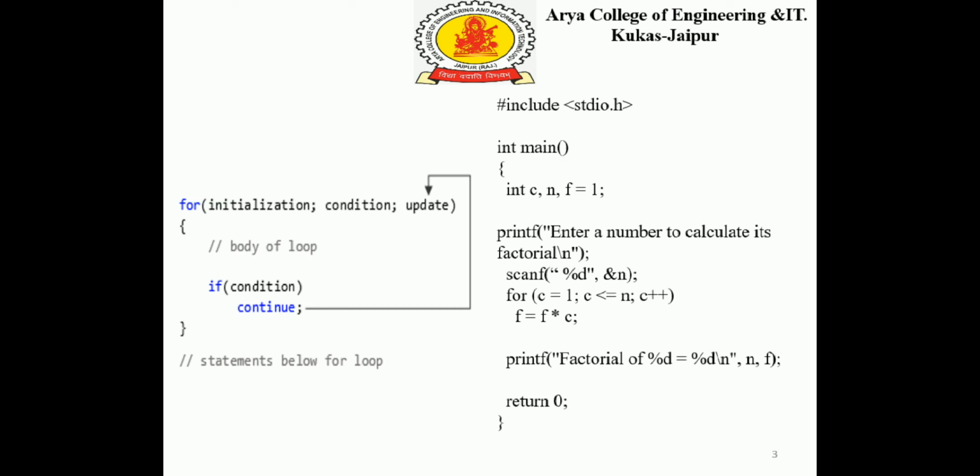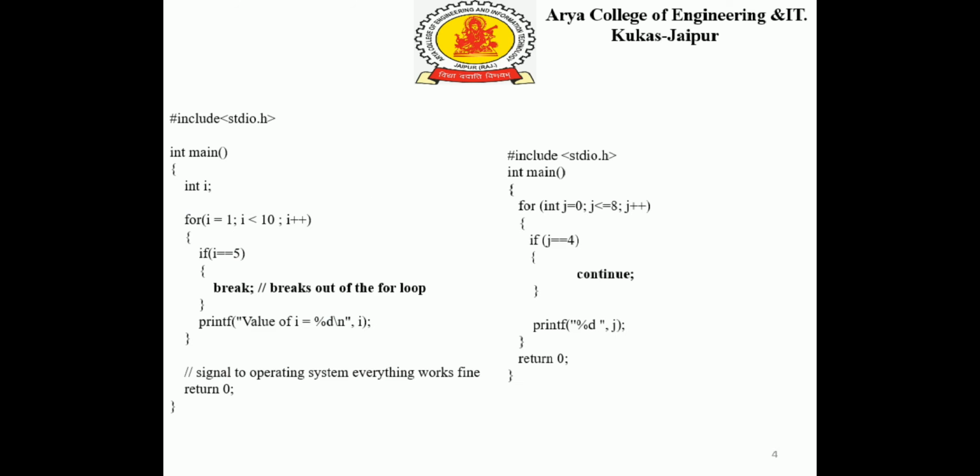How will it be calculated? First of all f has the value 1, and c also has the value 1, so 1 into 1 will be stored in f. The next time the c value will be 2, then 1 into 2 will be stored in f. Likewise, in each and every step, 1 into 2, 2 into 3, 3 into 4, 4 into 5, finally the product will be stored in f, that is 120, and that will be printed out. This is how the for loop works.